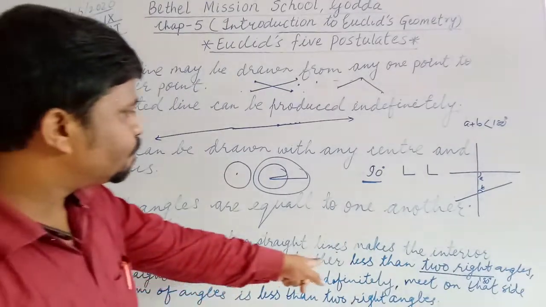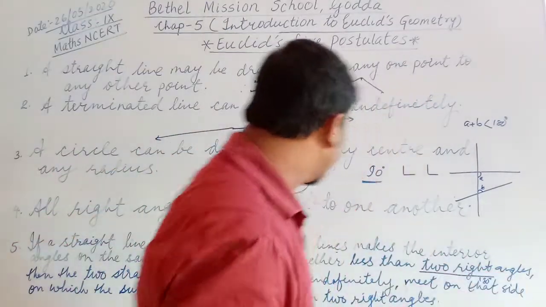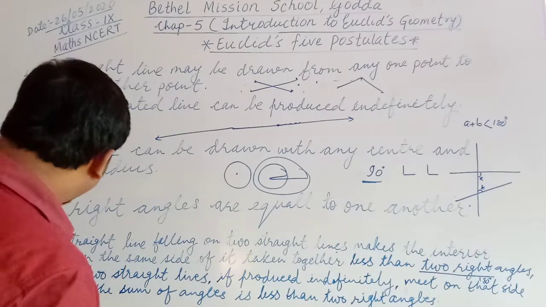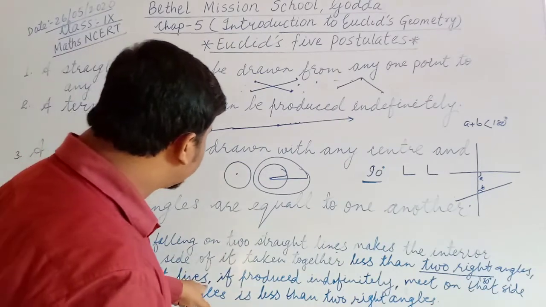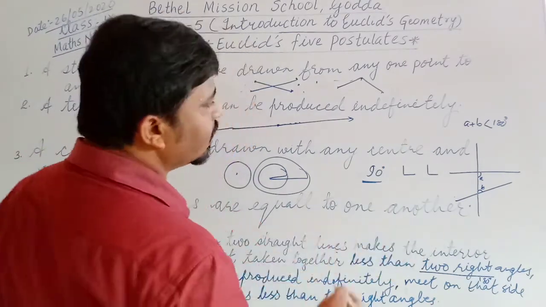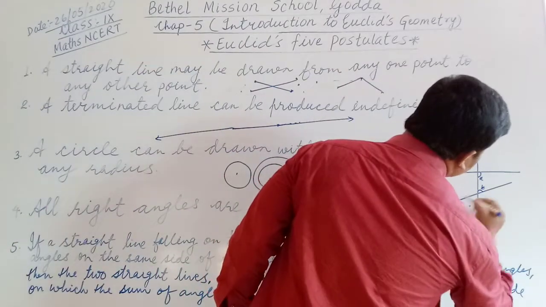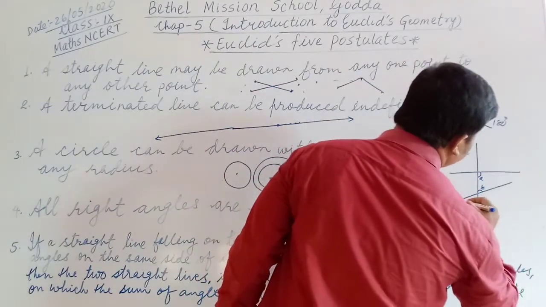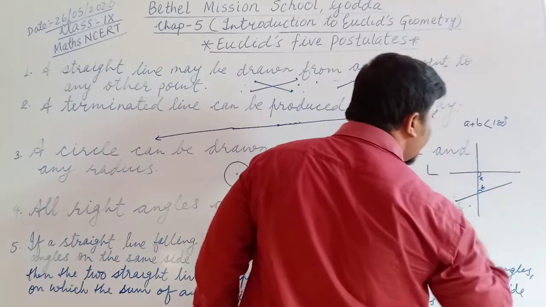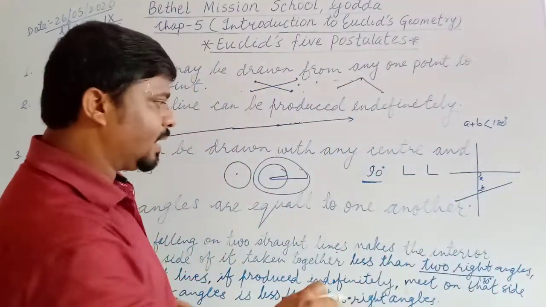It says less than 2 right angles, then the two straight lines, if produced indefinitely, which two straight lines? On which the third line is falling, these two straight lines, when produced indefinitely, which side?